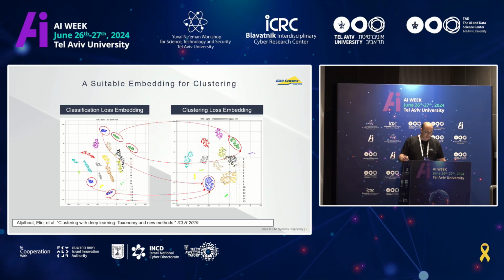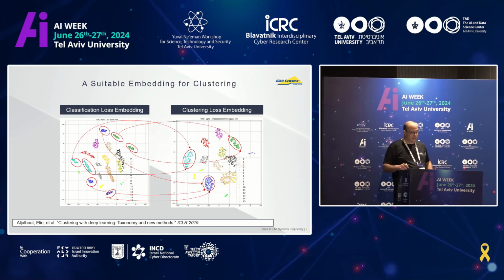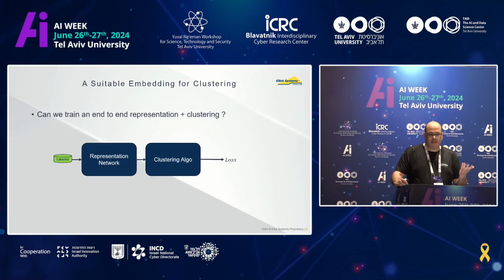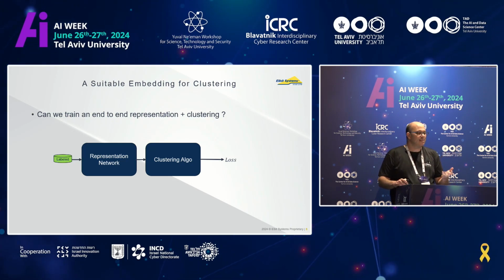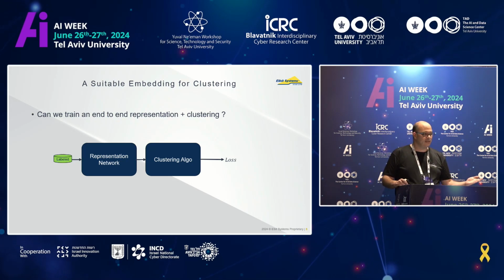You can see that now all the clusters are converged together. So this is one thing that I should think about, but I want to do better, because right now I'm training my representation and then I'm doing clustering, but this is not what I want to do. We all know that the best thing to do is to train end-to-end. I want to train after the clustering.